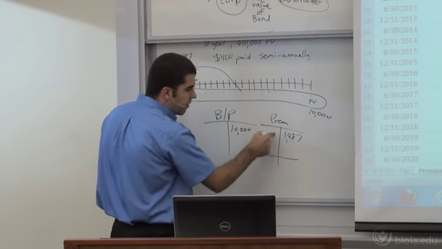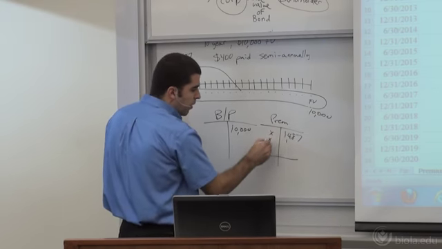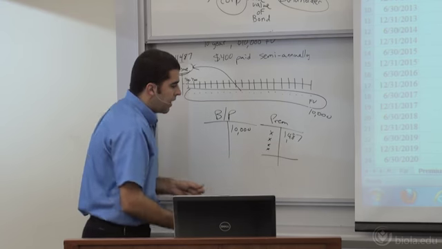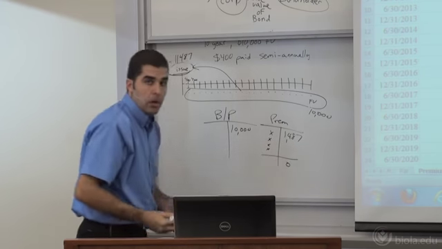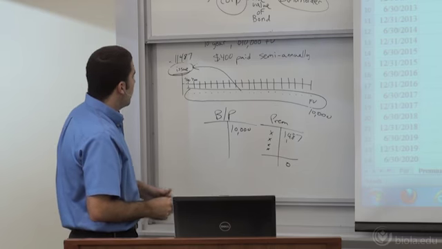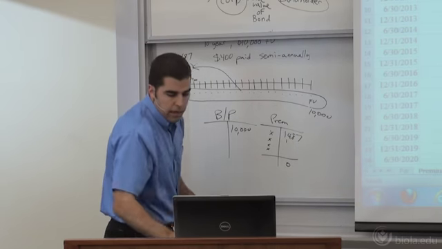I'm going to be making debits along the way to my premium, and at the end of 10 years, that needs to be a zero right there. Okay, and we're going to see how this actually works using our schedule here.